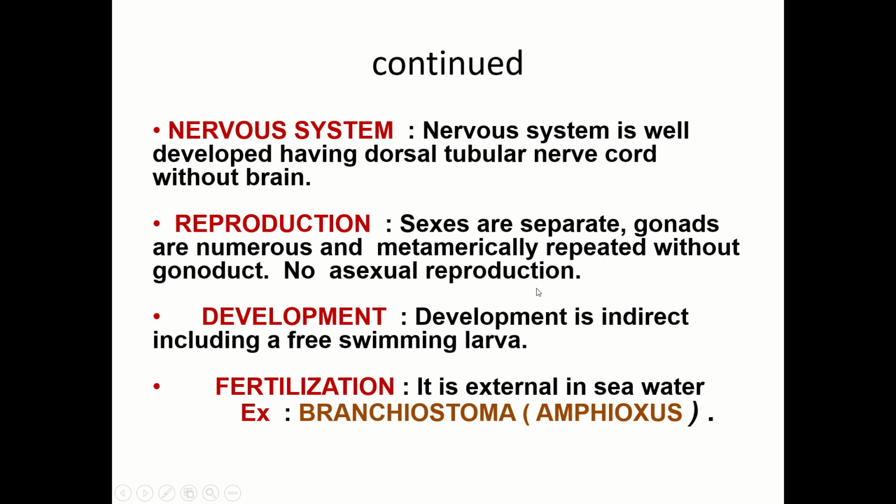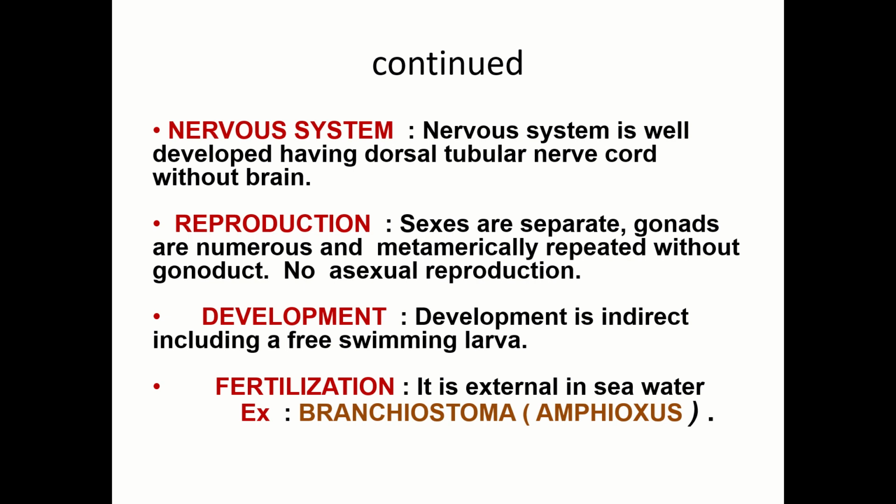Now the characters are continued. Nervous system is well developed, having a dorsal tubular nerve cord without brain. Reproduction: sexes are separate. Gonads are numerous and metamerically repeated without gonoduct. No asexual reproduction.